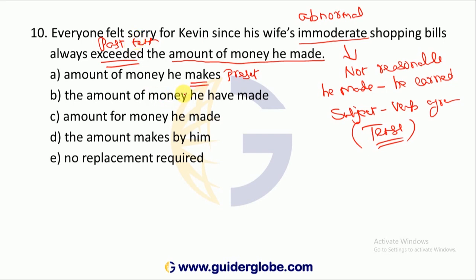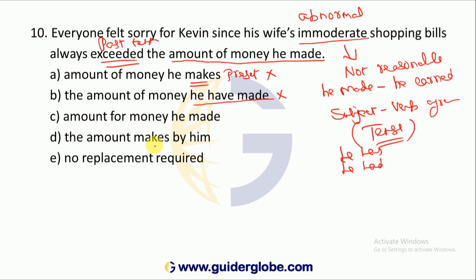The amount of money he have made. First of all, after he, have will never come. If at all comes, what should come? He has made, it may come, or he had made, it may come. When will have come? I have made, you have made, they have made, it will come. In the case of singular, he, she, it, have will not come. So grammatically wrong. So this is also wrong. Try to learn elimination process. It will help you in selecting the correct option.